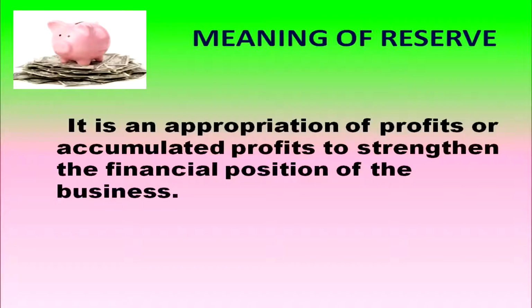Reserve is an appropriation of profit or accumulated profits to strengthen the financial position of the business. So, a portion of the profit will be kept as reserve. Profit is appropriated, for the purpose of strengthening the financial position of the business.